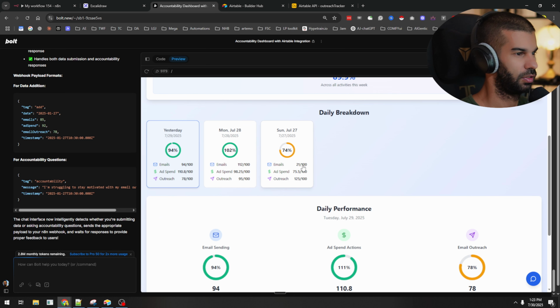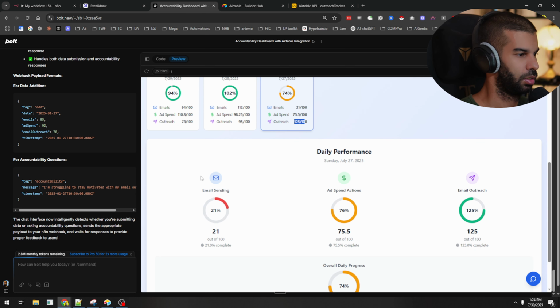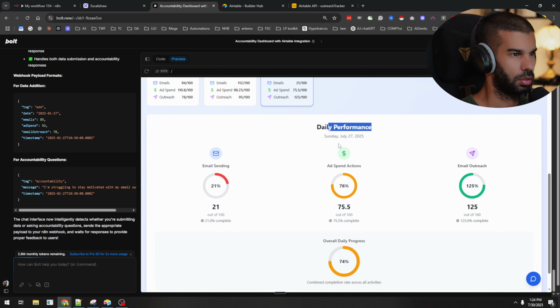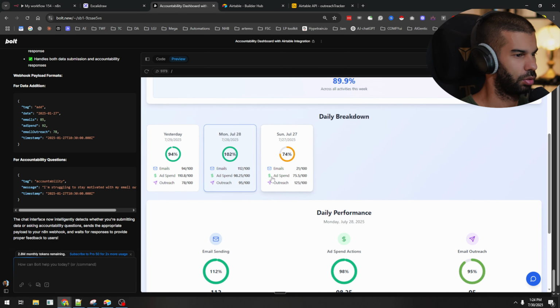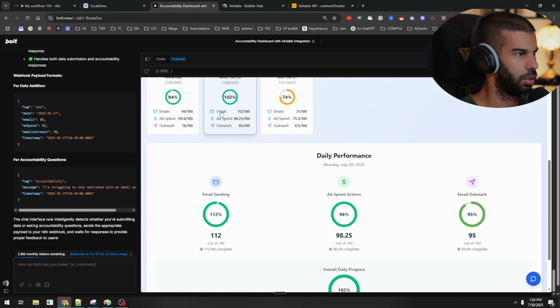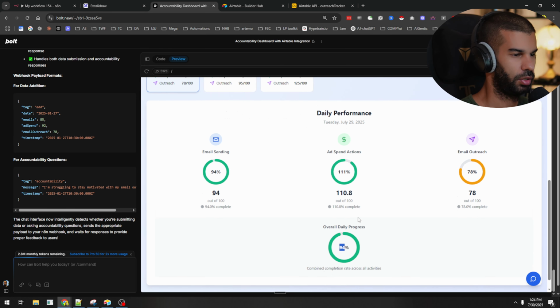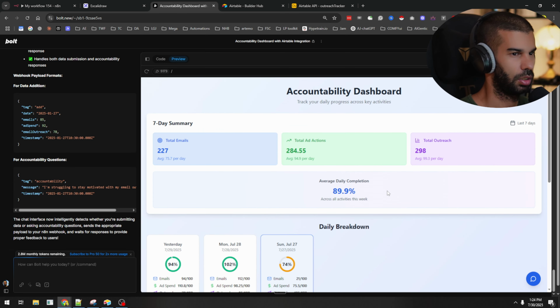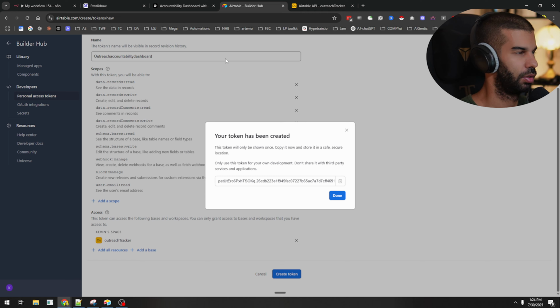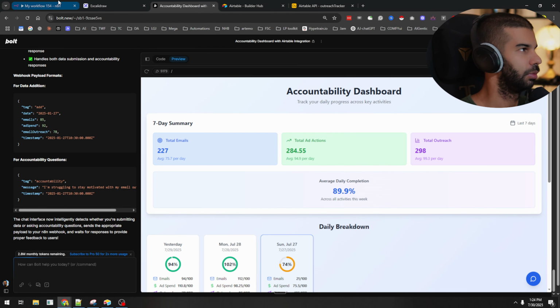So ad spend 75, 1 to 5. Yep, that's fine. This went down as well. Daily performance. I mean, this should potentially show yesterday. I think that is what I mentioned. Okay, now we can click on each individual one. Yep. And it displays the information of that specific date, which is fine. Overall daily progress. Okay, cool. And this is 74 since that decreased right there. Okay, that's great. So Bolt is also doing a bunch of calculations for us as well, which is great. So we don't have to do that manually in Airtable.